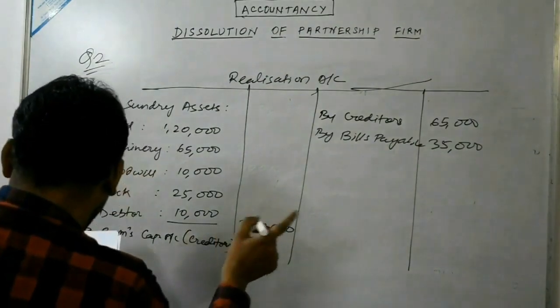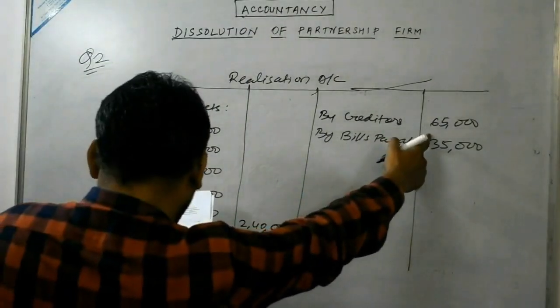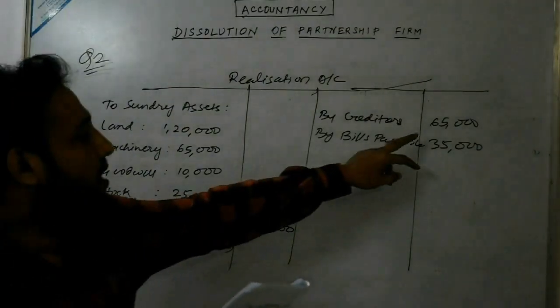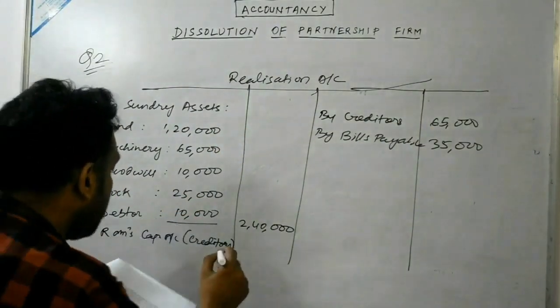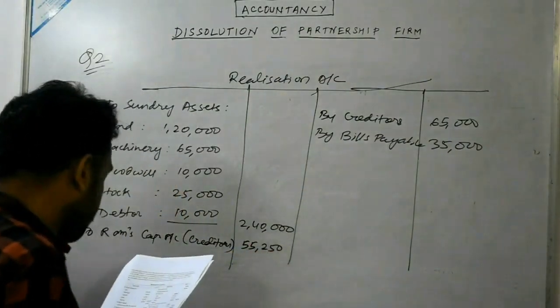From 65,000 we deduct the discount amount, and after calculating we will get 55,250.